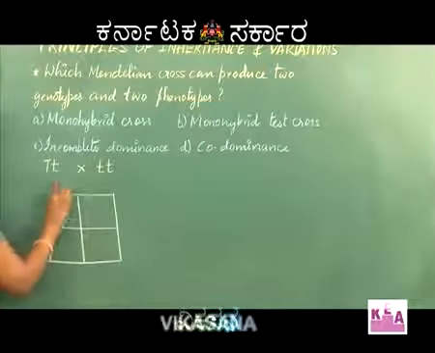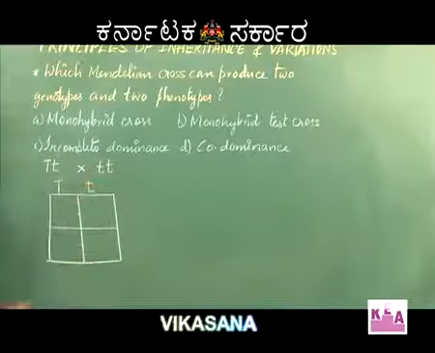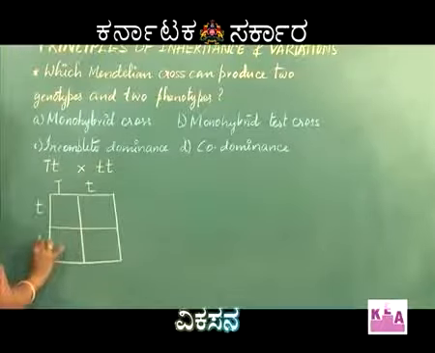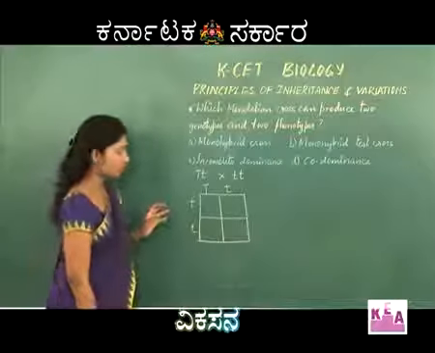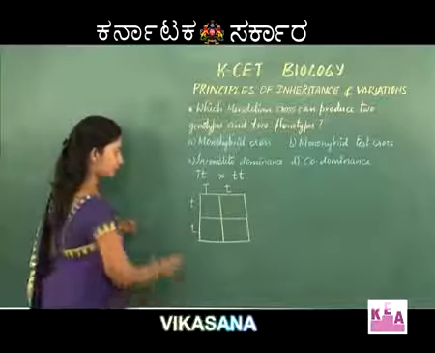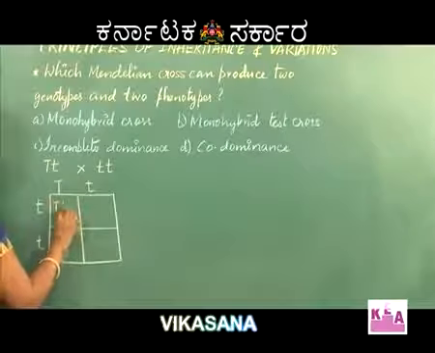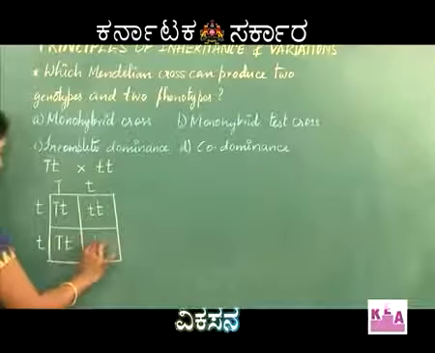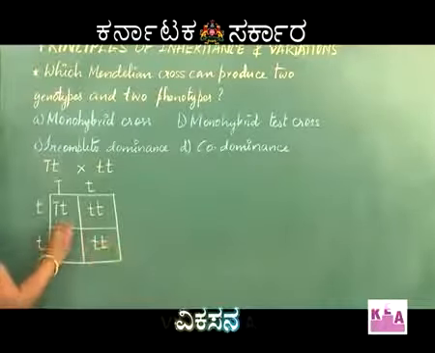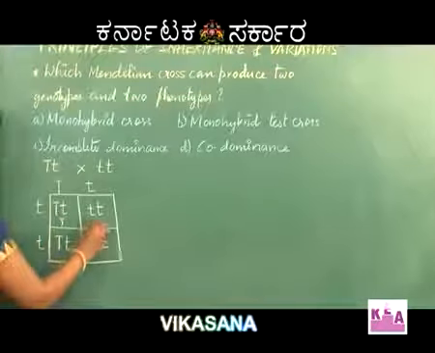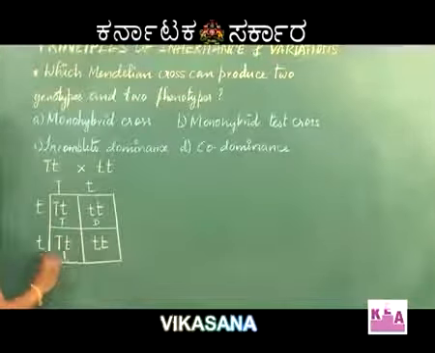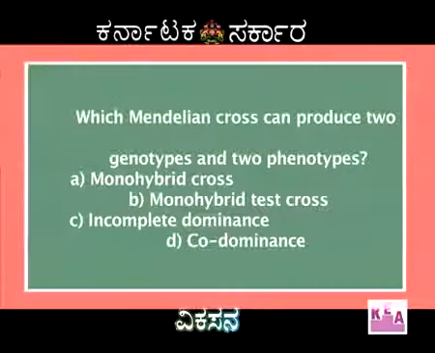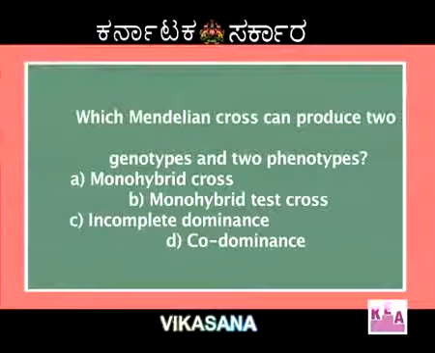You can see these are the alleles of the tall hybrid plant and these are the alleles of the dwarf recessive parent. When we cross, this is a tall plant, this will be a dwarf plant, again a tall plant and a dwarf plant. Which Mendelian cross can produce 2 genotypes and 2 phenotypes?